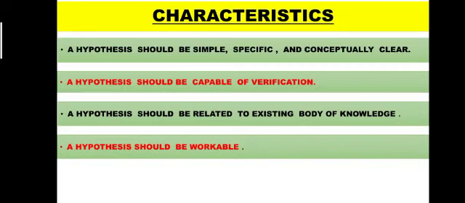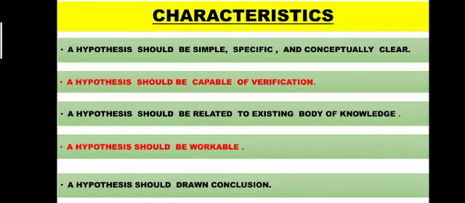It means the hypothesis should be workable with the existing or actual knowledge. And lastly, it should draw a conclusion. It means the hypothesis should be based on the conclusion or a drawn result. Is it true or is it false? So these are some characteristics of hypothesis.